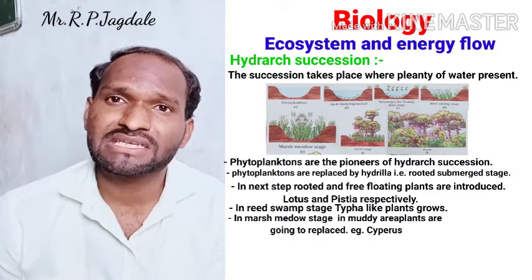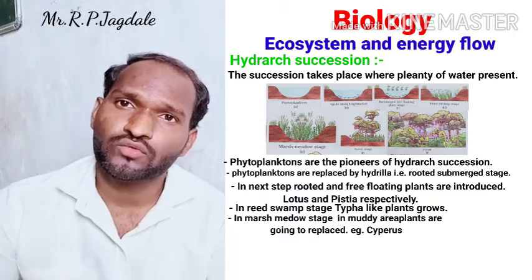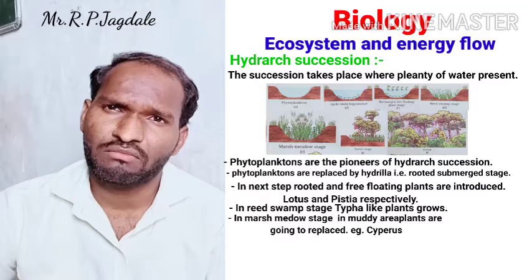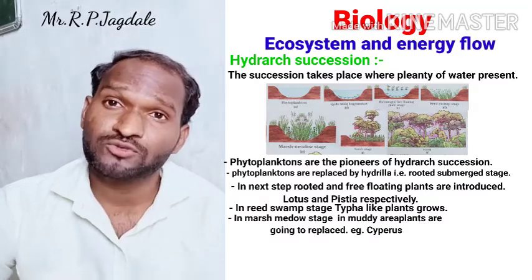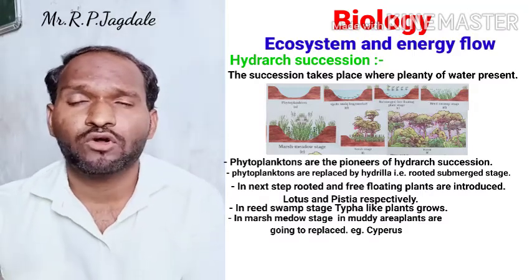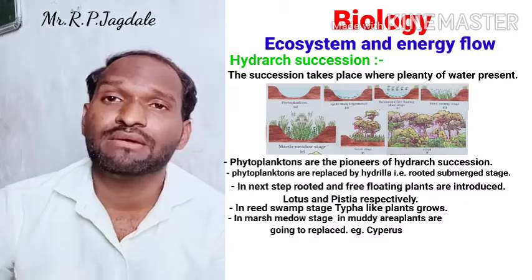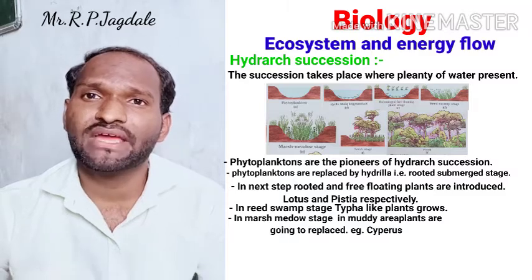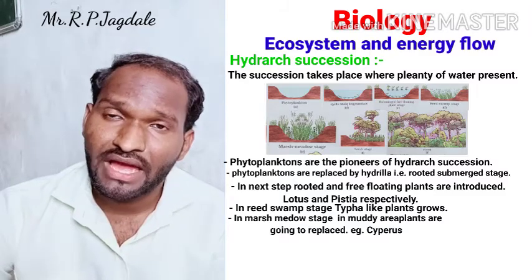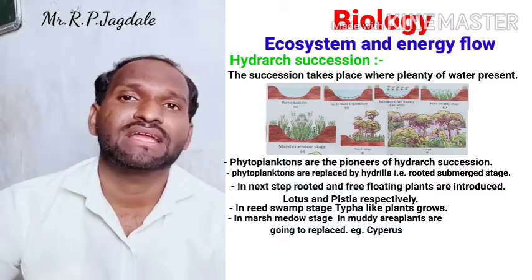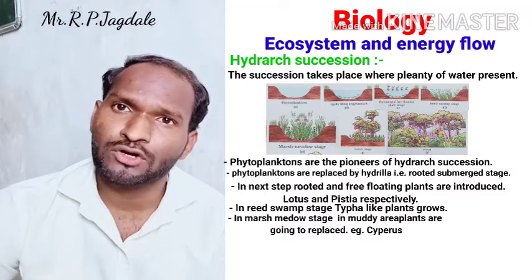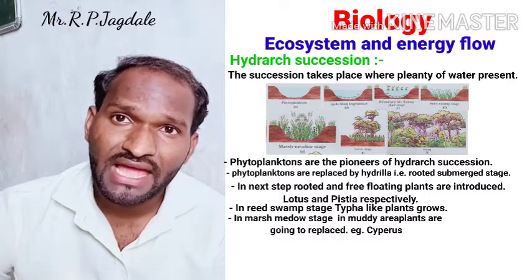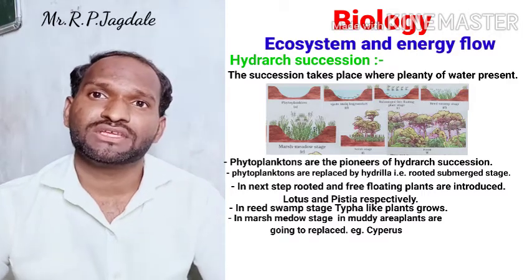Cyperus type of plants grow in marsh meadow conditions, where plenty of water and plenty of soil is present in the same quantity. So it becomes a muddy or marshy area. When those plants absorb water from that condition, the water level is going to decrease and the soil level is going to increase.